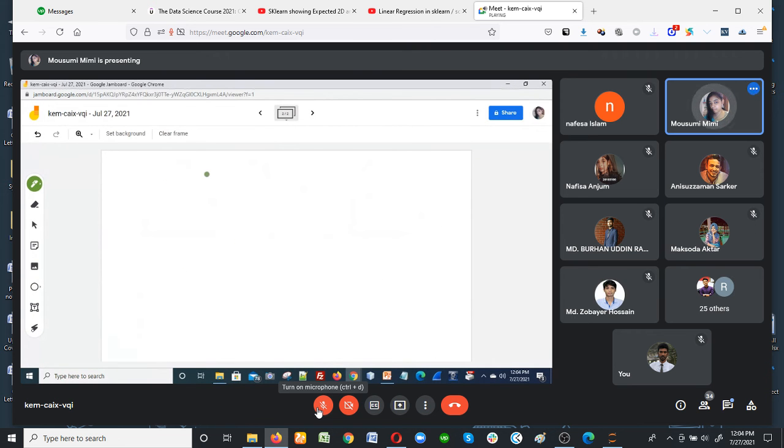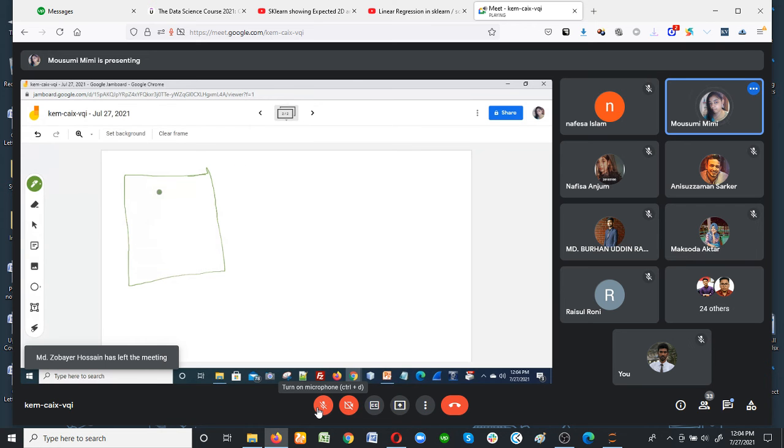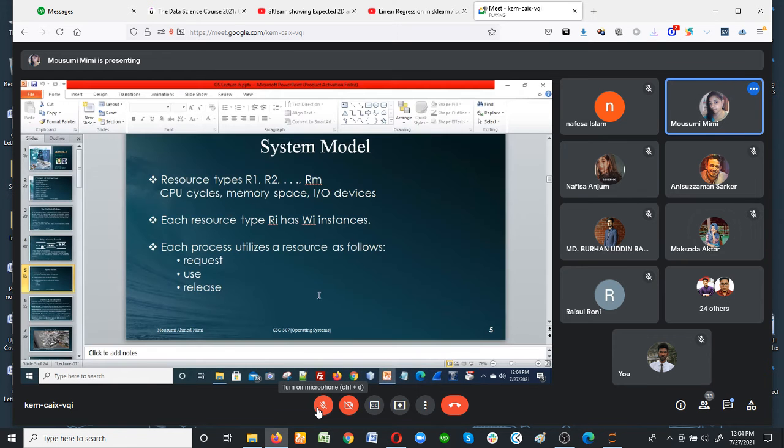So when I go to the graph of the process and resource, the resource is represented by this square shape. Inside the square shape there are some small squares you can see. Those small squares represent instances, which are represented by W. You can also call these elements inside the resource.